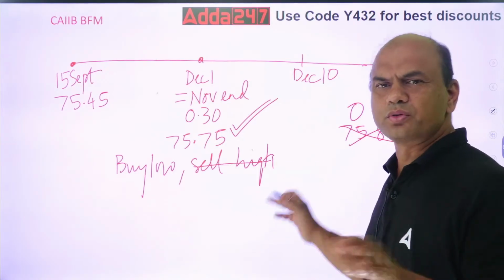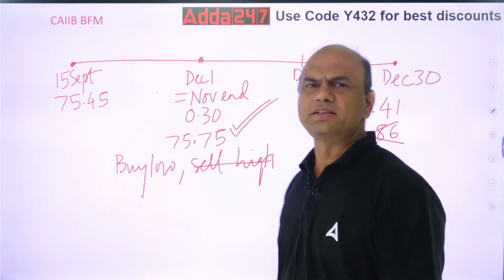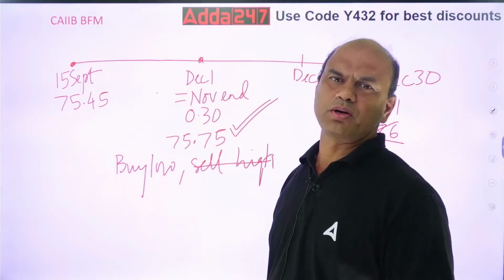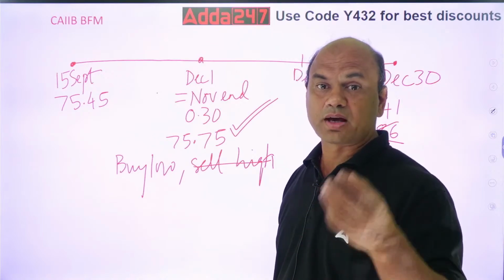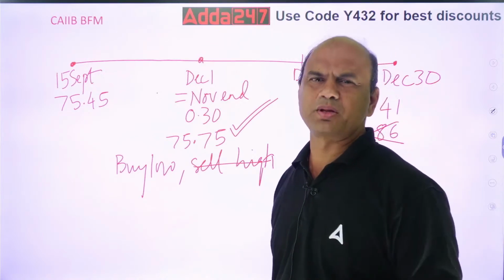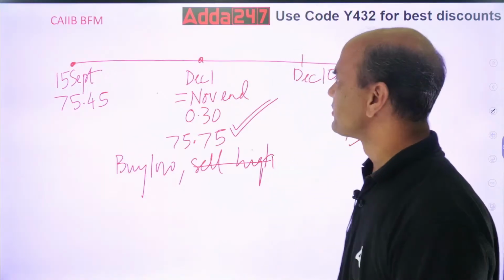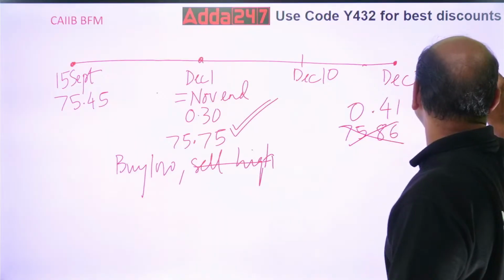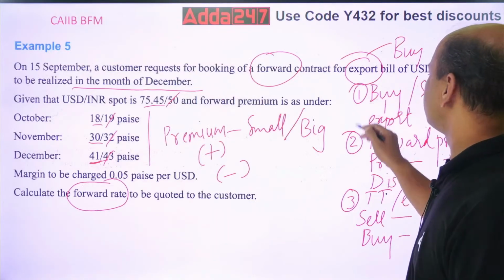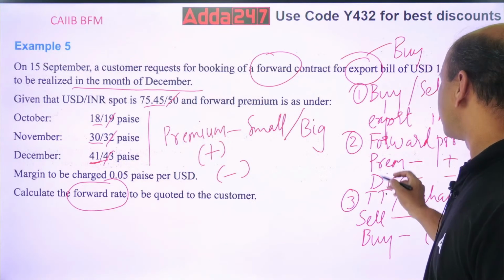Whatever is no use to you, remove it. It's the same as your life, right? In life, whatever is not required or whatever harms you, remove it from your life. Then the life will be simple. So now, is your answer over? No. 3 steps were there, right? First was buy or sell. So you did buy. Forward contract, premium you did.